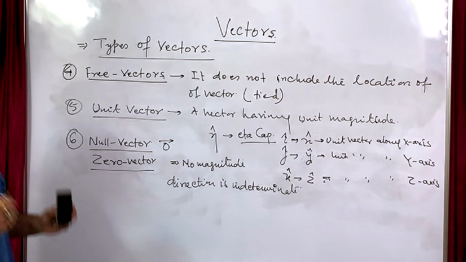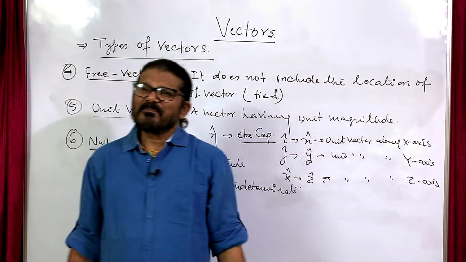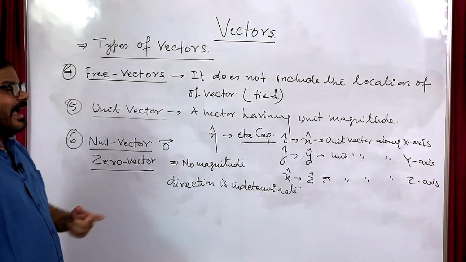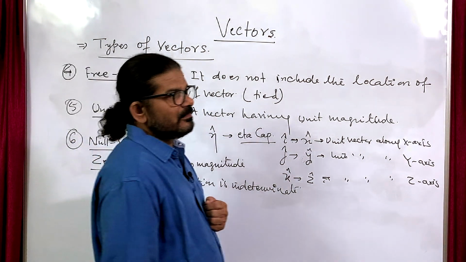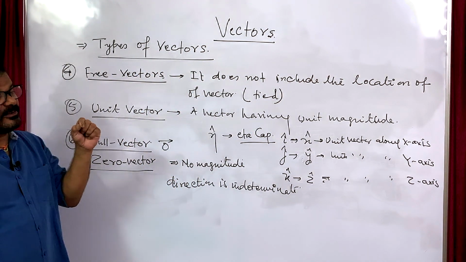Suppose you have thrown a particle against gravity, vertically up. At the highest point, the particle is at instant rest.